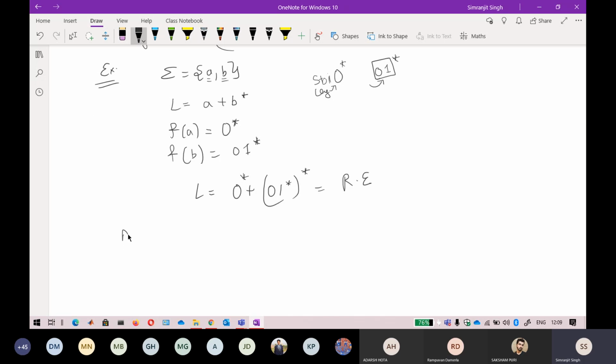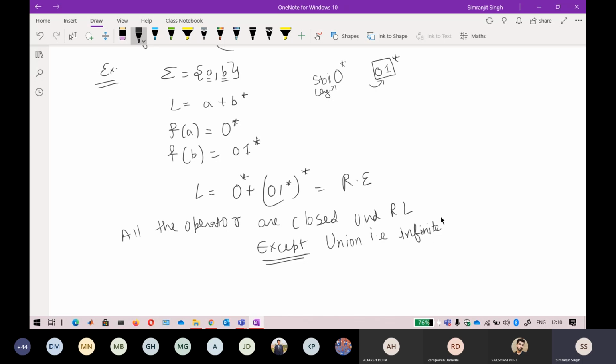Keep that in mind: almost all the operators are closed under regular languages. All the operators are closed under closure properties, except one exception that I've told you, and that is infinite union. Regular languages are closed under simple union, so do not consider single union, but consider infinite union. In infinite union, the regular language is not closed.